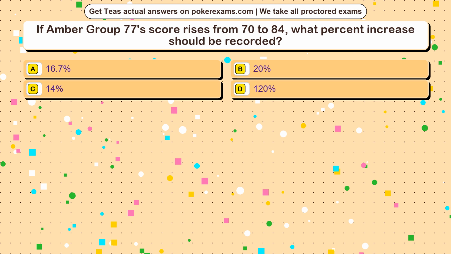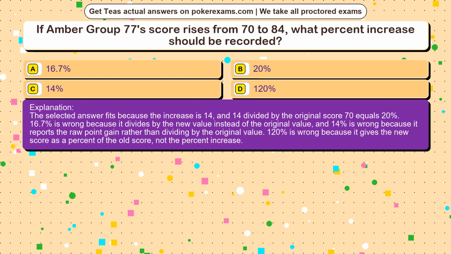The correct answer is option. The selected answer fits because the increase is 14, and 14 divided by the original score 70 equals 20%. 16.7% is wrong because it divides by the new value instead of the original value, and 14% is wrong because it reports the raw point gain rather than dividing by the original value. 120% is wrong because it gives the new score as a percent of the old score, not the percent increase.